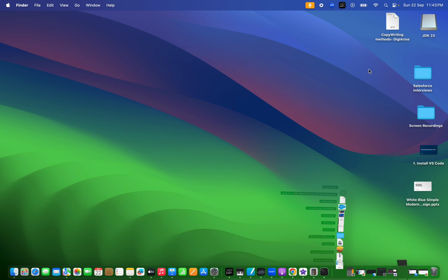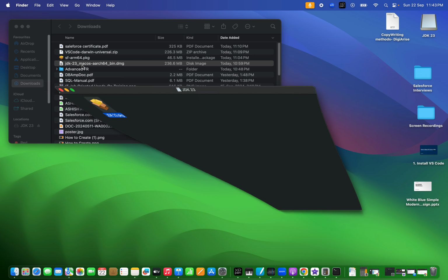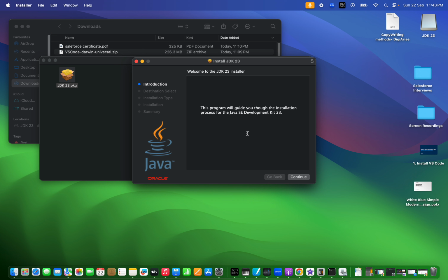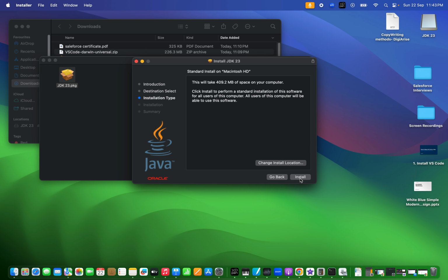I'm going to my downloads. I've already downloaded the Java JDK. Let's open it and install. Let's go one by one. Here we will select continue. Okay, install for all the users on this machine. Continue. Yes, this will take 409 MB of space on your computer.